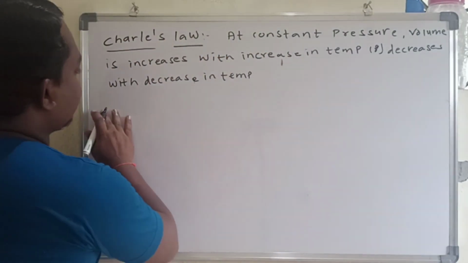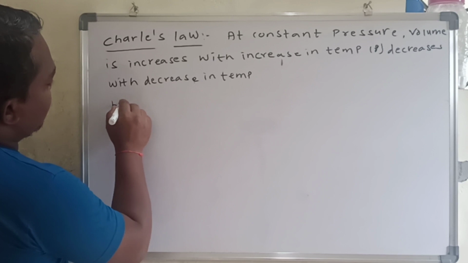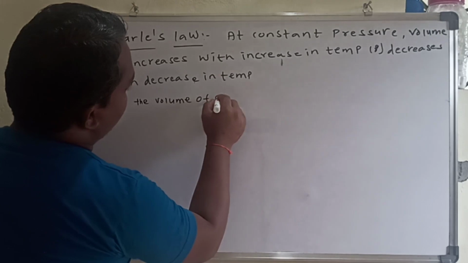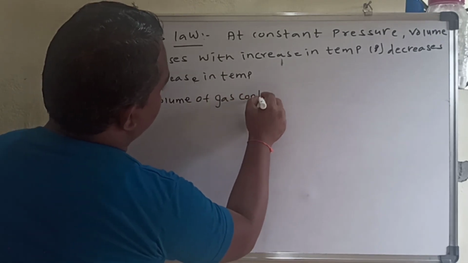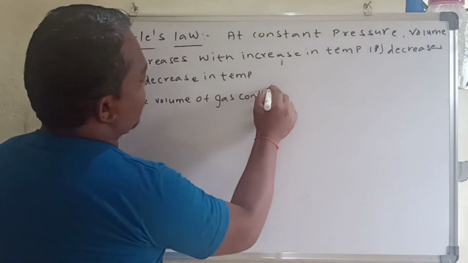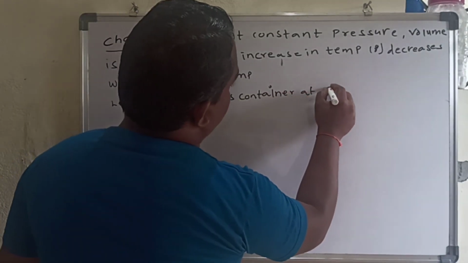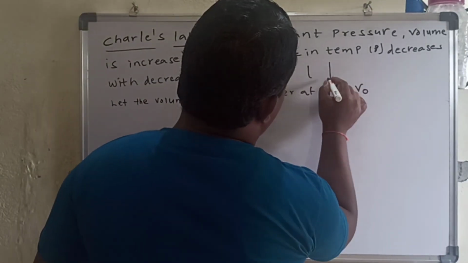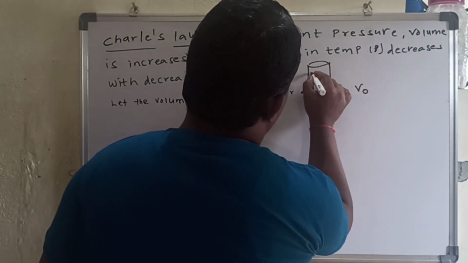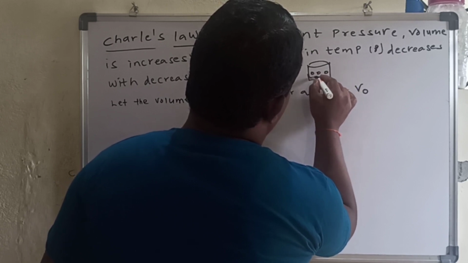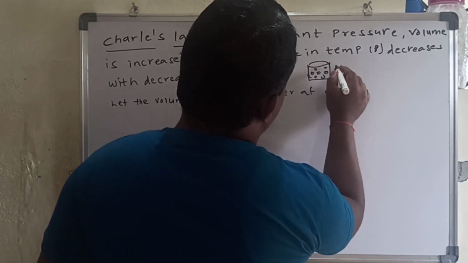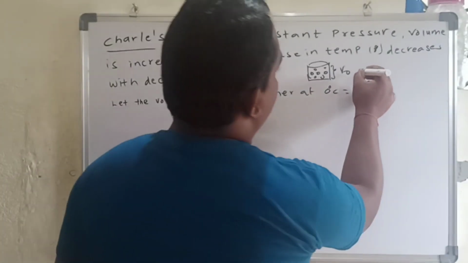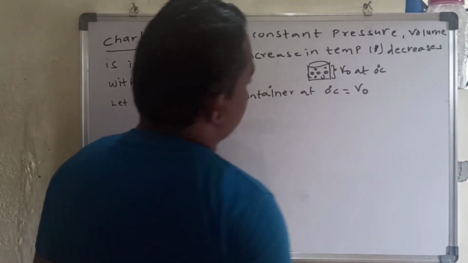Let me go for it. Let the volume of the gas container at 0 degree Celsius be V0. I am going to consider this is a container that contains gas molecules. These molecules' volume is V0 at 0 degree Celsius.